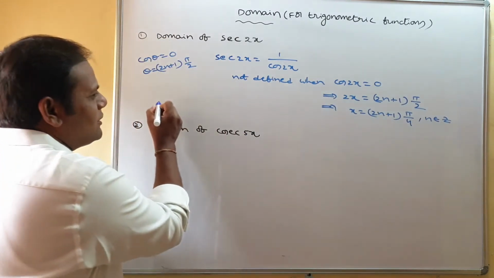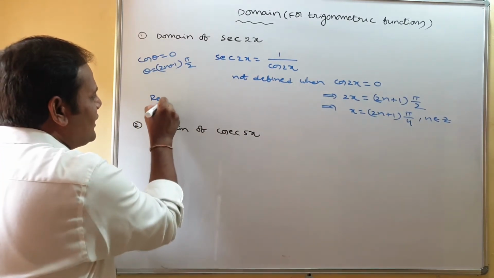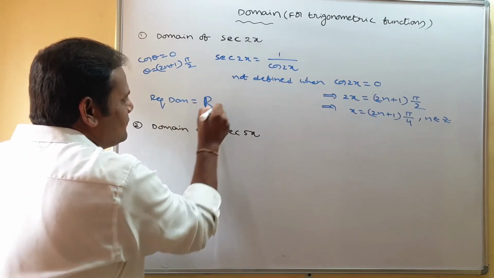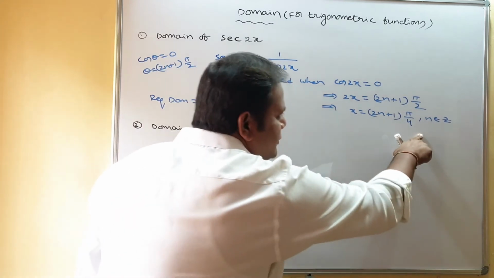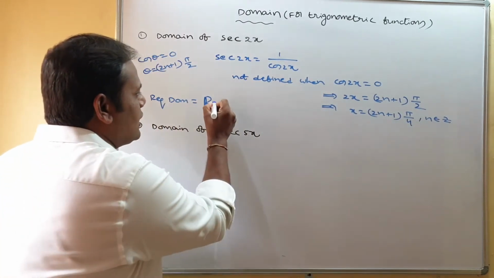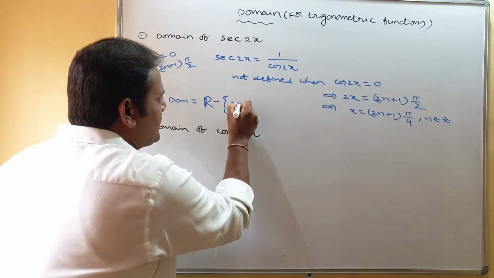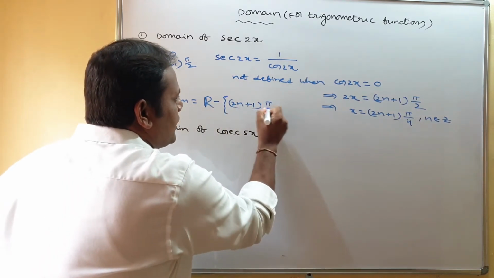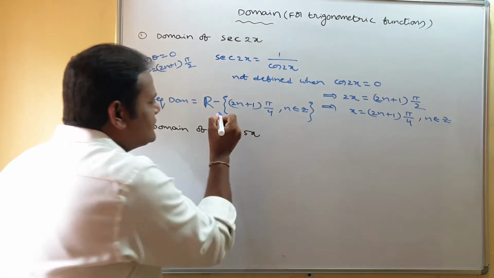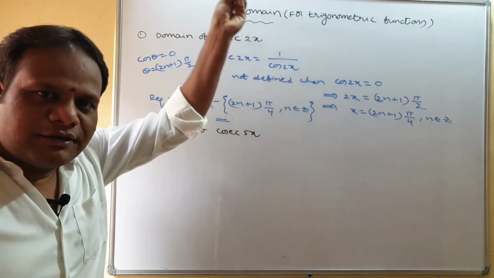So can you tell the required domain? The required domain is the entire real number set except these values. Why? Because at these values this function is not defined. So R minus {(2n plus 1) into pi by 4, n belongs to Z}. This is the domain of secant 2x.